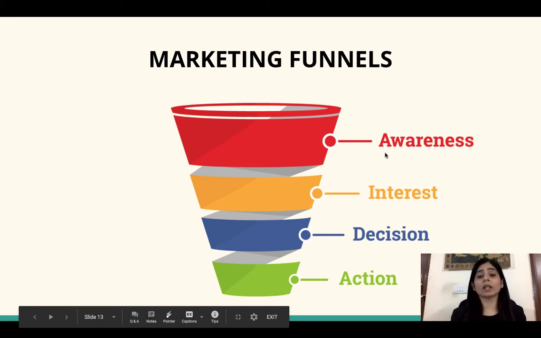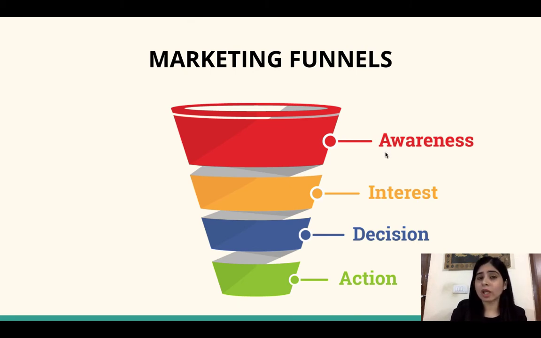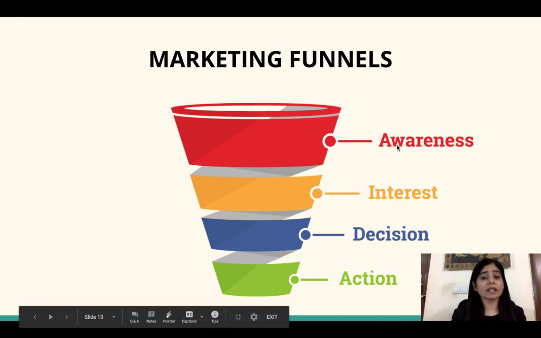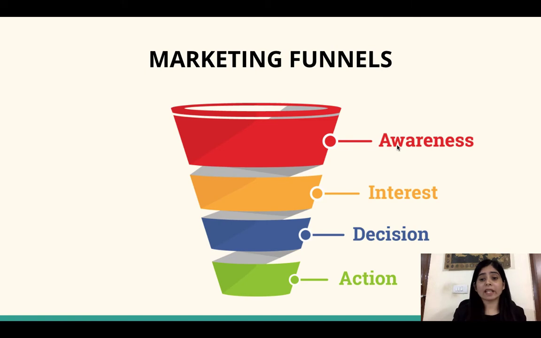This is also called the AIDA principle. I'm sure you have heard about this AIDA funnel. In the first section, the prospects get to know our brand. In the second section, which is I, they have an interest to know our brand in detail. The next one is decision, also called desire.